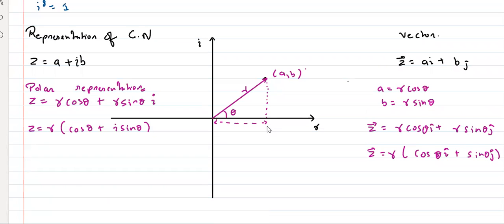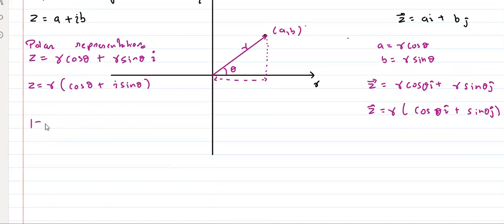Okay. I hope all of you know trigonometry, basic one, 10th class level. So as we studied in vectors, we have two components. One is magnitude, one is angle. So magnitude is root of a square plus b square, and this is equal to r. Yes or no? This is equal to r, because cos square theta plus sin square theta is 1. And theta is equal to tan inverse b by a.